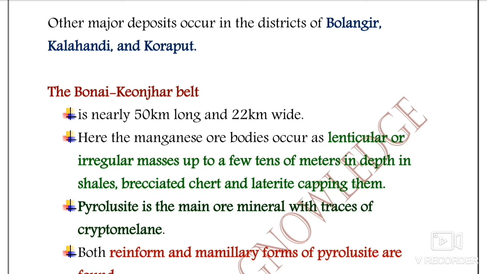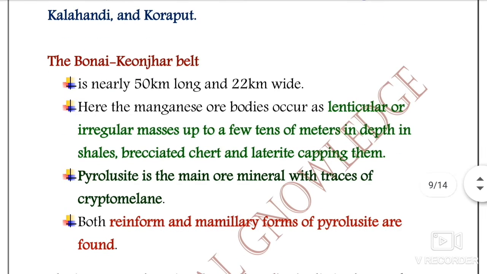The Bonai-Keonjhar belt is very important. It's nearly 50 km long and 20 km wide approximately. The manganese ore bodies occur as lenticular or irregular masses, up to a few tens of meters in depth, in shales with brecciated chert and laterite capping them. So this is the regional geology of the Bonai-Keonjhar belt.